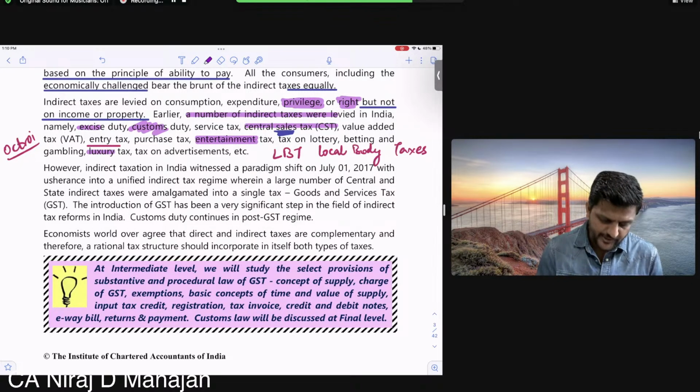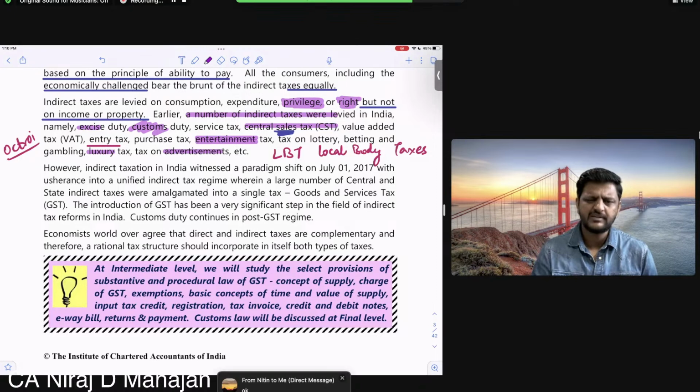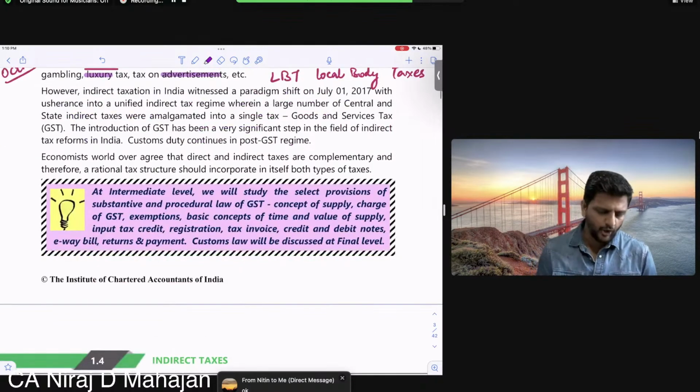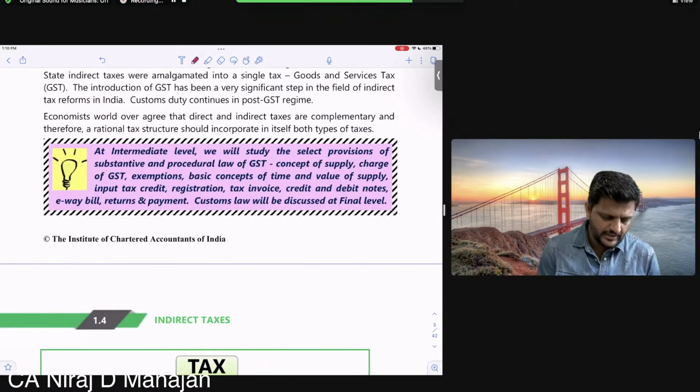And tax again on advertisements, again on billboards or in newspaper. So there were so many indirect taxes. Clear till here? Understand so much compliance and headache and maintenance of documents. So we had to merge them all together. Yes, till here? Customs duty is still there even after GST. Okay.